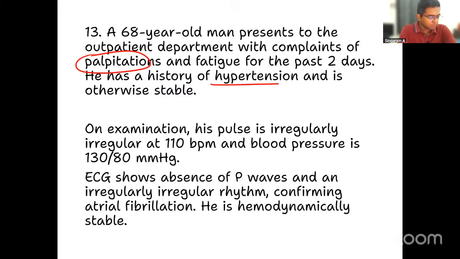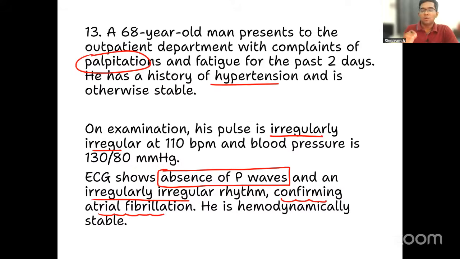On examination, his pulse is irregularly irregular at 110 beats per minute. Very important clue here, irregularly irregular pulse, which is more than the normal rate, 110. And blood pressure is okay, it's under control only, right? Not very high, 130/80.